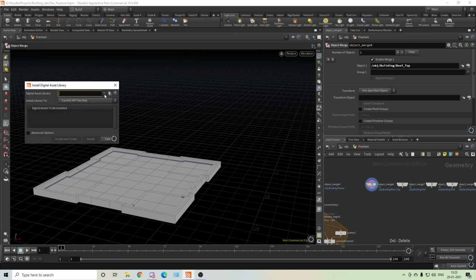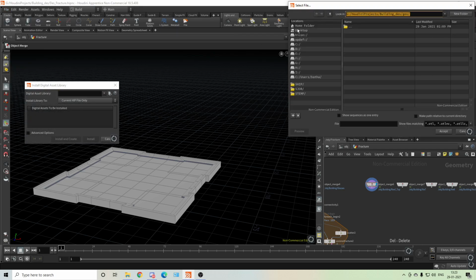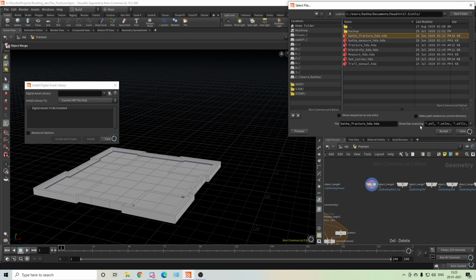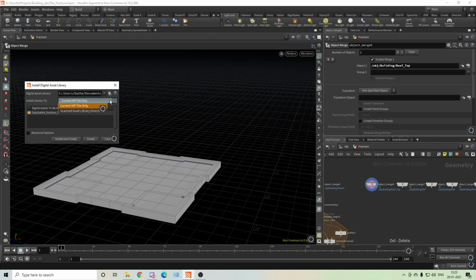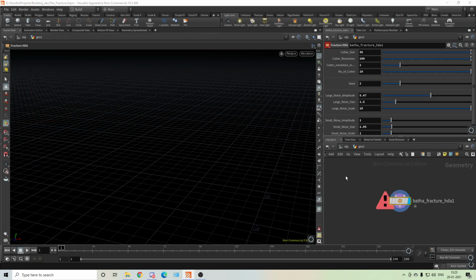So Houdini digital asset, and you have to go here to paste the path. So we have this fracture HDA to accept, and I'll summon this in my drive, and this is raw.